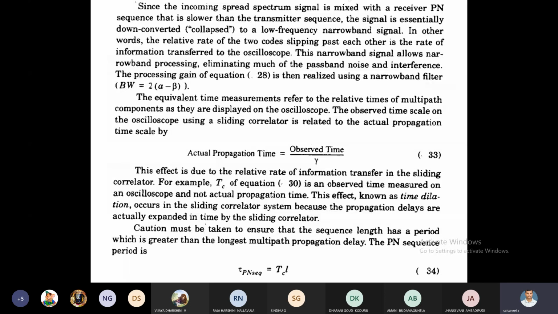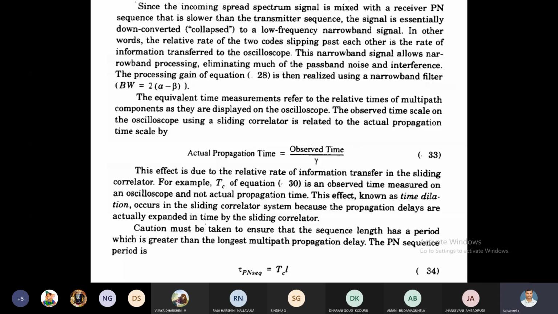Once it is correlated, how much time does it take to display on the oscilloscope? That is the actual propagation time, which is equal to observed time divided by gamma.